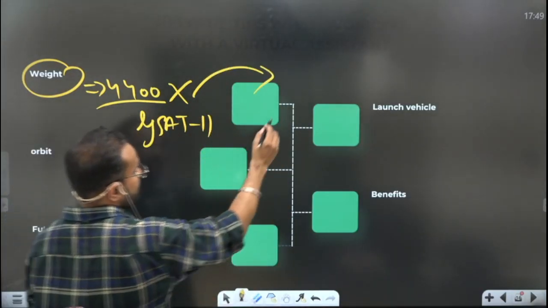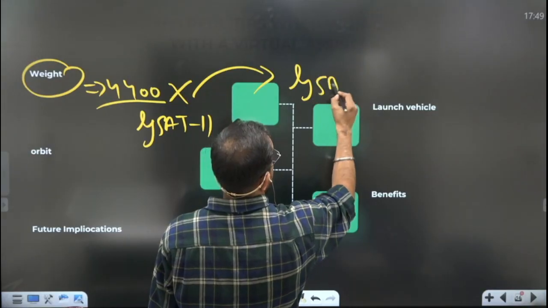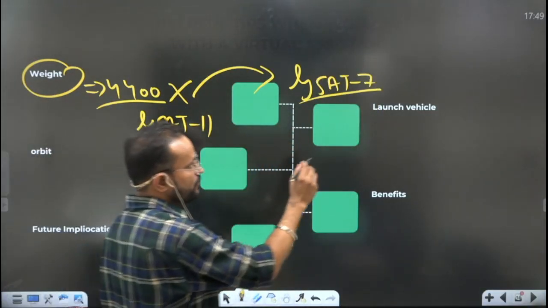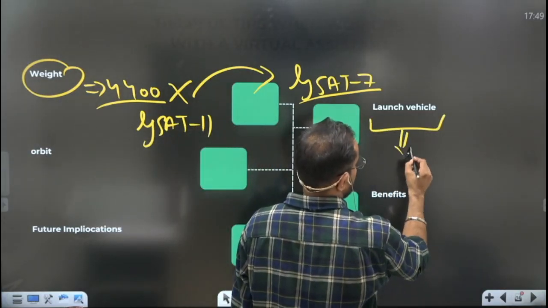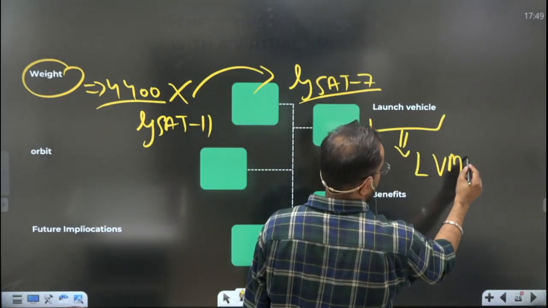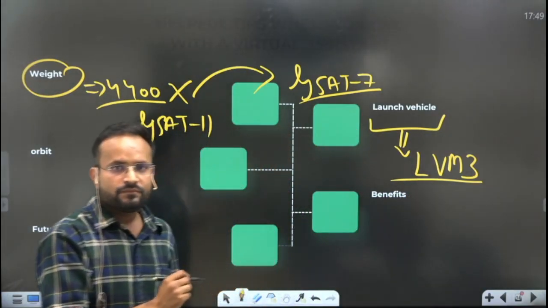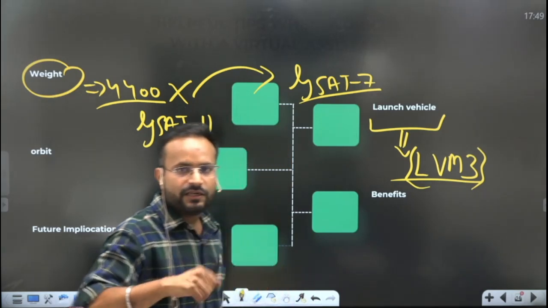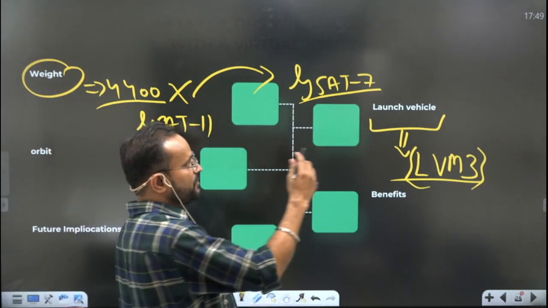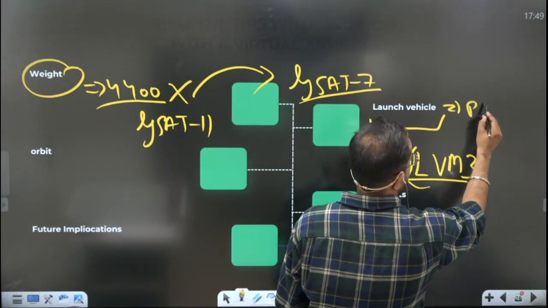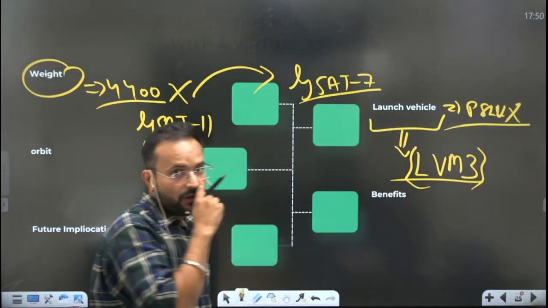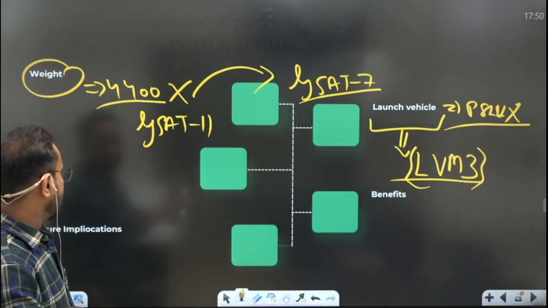And it has succeeded with satellite GSAT-7. What is the launch vehicle that has been used? That is LVM-3, which is the highest quality launch vehicle that India has currently. So in the question it could be given that PSLV was used, maybe. So no, this will be wrong. It is the launch vehicle 3 that has been used, LVM-3.